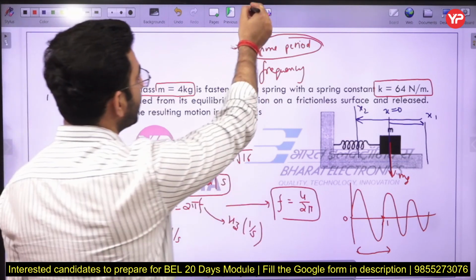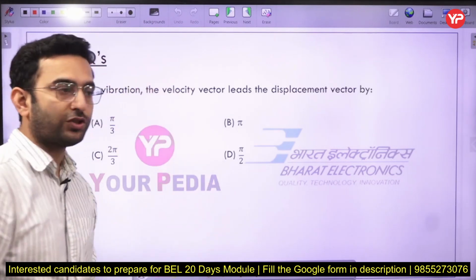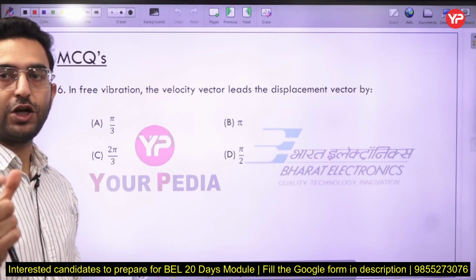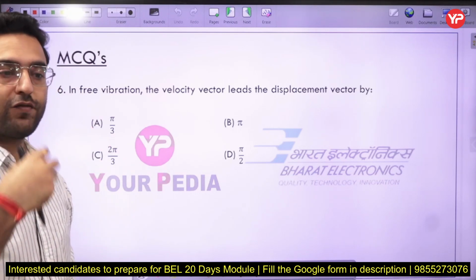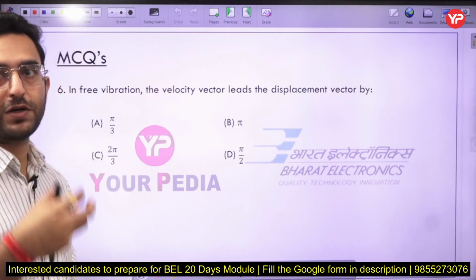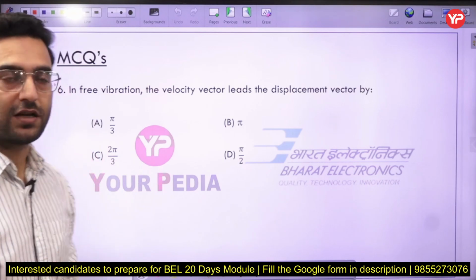Now let's move to our next part. In free vibration, the velocity vector leads the displacement vector. So that's a very nice question here. In order to solve this question, you have to first understand the differential equation of this free vibration without any damper. And you have to find out the solution of the differential equation also. After that, you can find out the value of the velocity as well as the acceleration here.